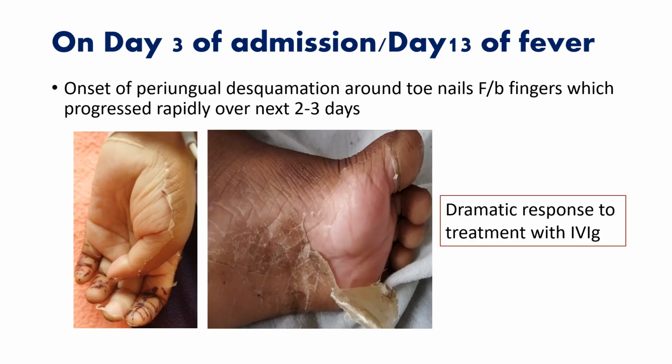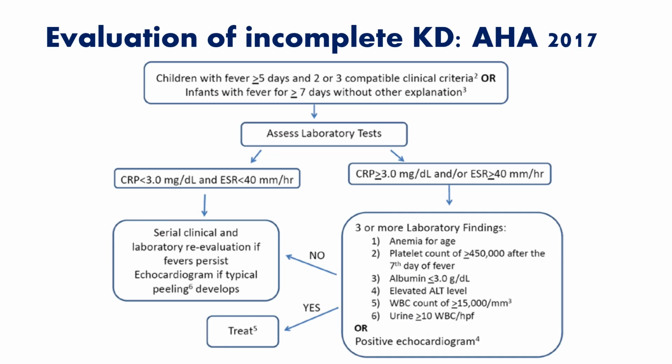On day 3 of admission, that means on day 13 of illness, the index child developed this typical desquamation. It had progressed because we had not noticed it initially. We can see there is sloughing of the skin in the palms and soles, and we immediately treated this child with IVIG and there was a dramatic response. So this is a very beautiful algorithm to diagnose the incomplete form of Kawasaki disease.